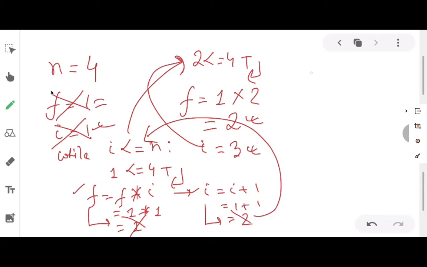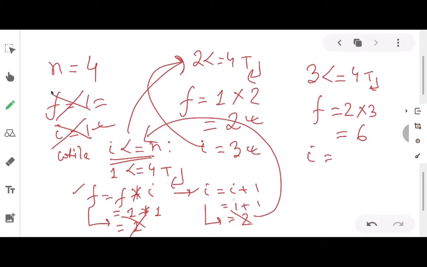Now what the condition says: I less than equals to n. What is I? I is 3. 3 less than equals to 4. Is 3 less than equals to 4? Yes, it is correct. 3 is less than 4. So again f equals to f into I will be taken up. Now what is f? F is 2. 2 into I means how much? It is 3. So f is how much? F is 6 now.